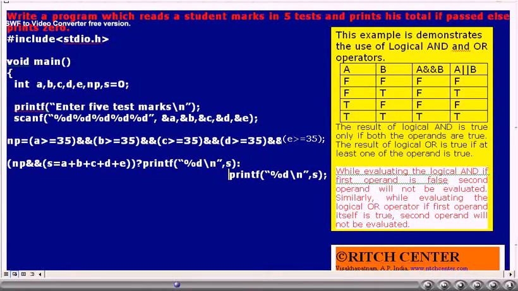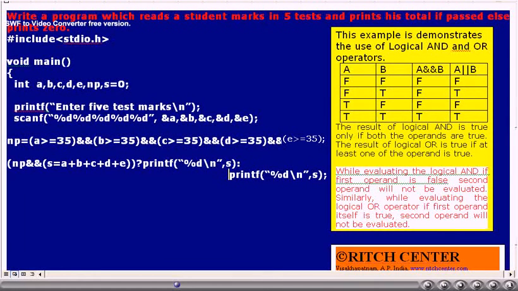If the candidate has passed in all the tests, np value will be 1. If it is 1, then the s value will be calculated, and then that bracket is evaluated whether it is true or false. Obviously, s will be the sum, that is obviously a positive number, so the condition will be true.